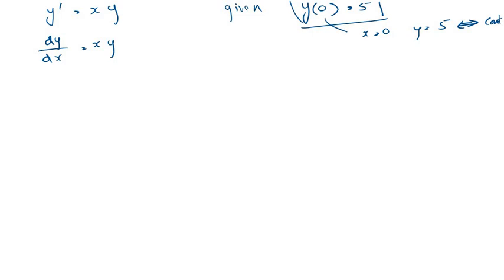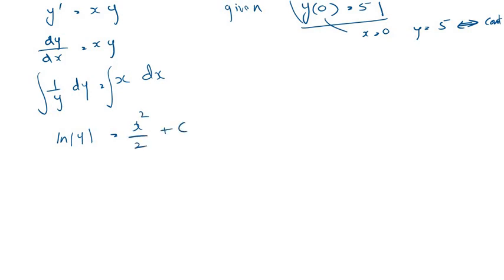So here we have 1 over y dy, because we bring y to this side, since we have to have the variables separated, and we have x dx. And we can integrate now. We know the integral of 1 over y is ln y, and the integral of x would be x squared over 2 plus c. So this is your solution, but we can simplify it a little further.